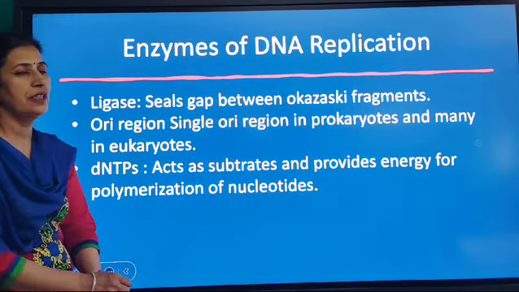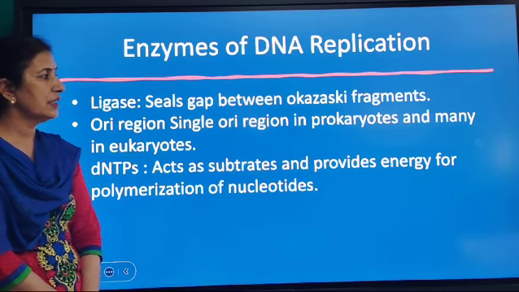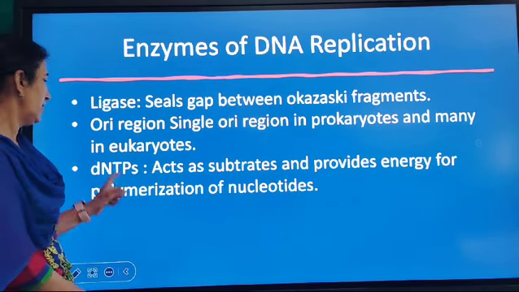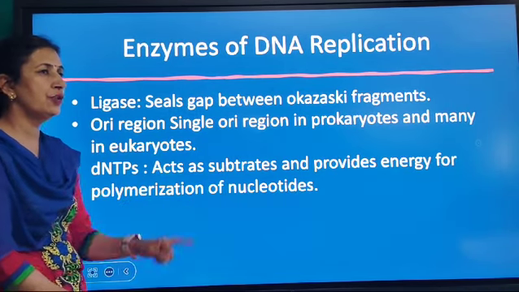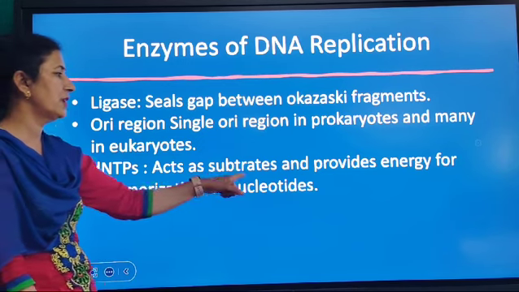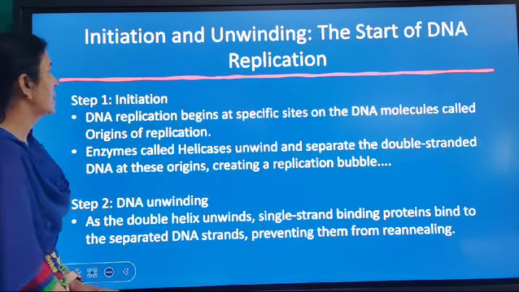ORI region. It is the point from where replication starts. It is single in prokaryotes and many in eukaryotes. Then dNTPs, deoxyribonucleotide triphosphates. They act as a substrate and provide energy for the polymerization process.